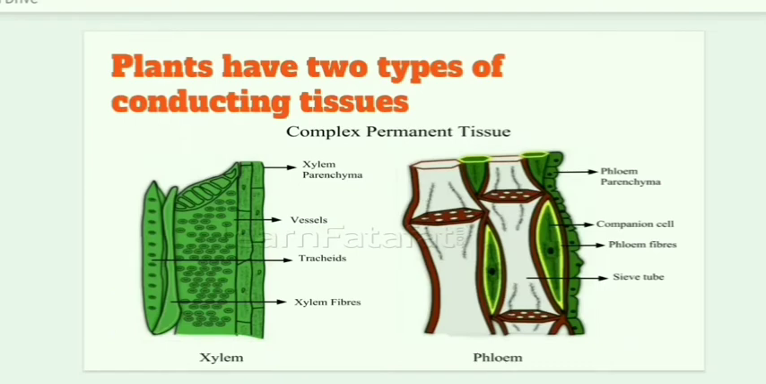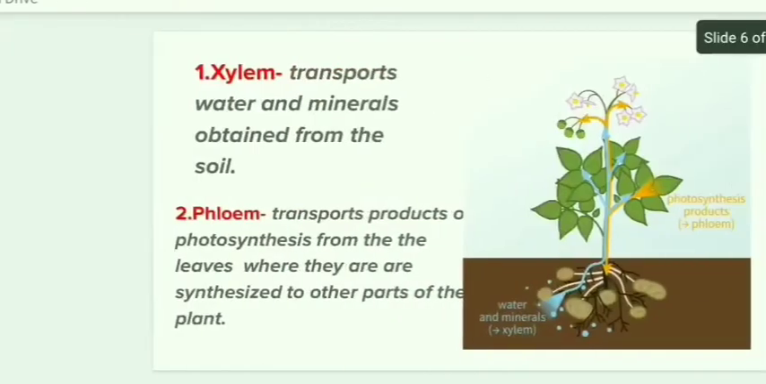So usually plants have two types of conducting tissues. See, in human beings, the heart plays the major role in transportation, right? In plants, xylem and phloem help with transportation. You have already learnt about xylem and phloem in 9th standard, like the types of xylem tissues and types of phloem tissues and their functions. So today we will learn in detail.